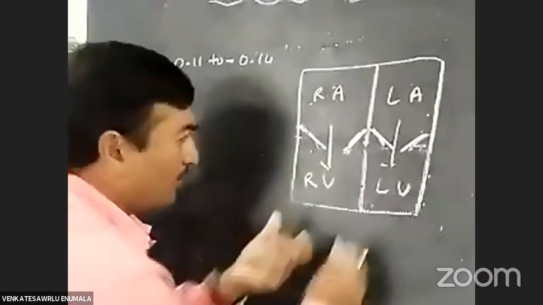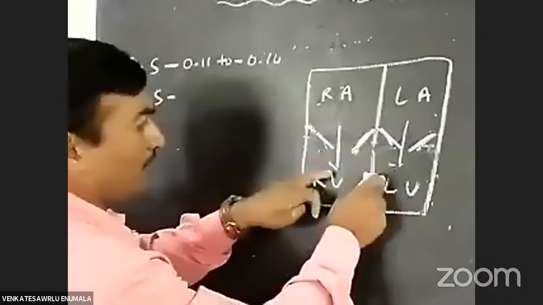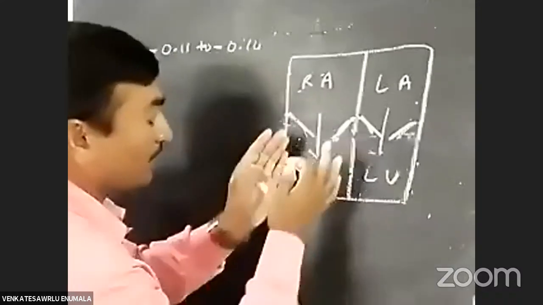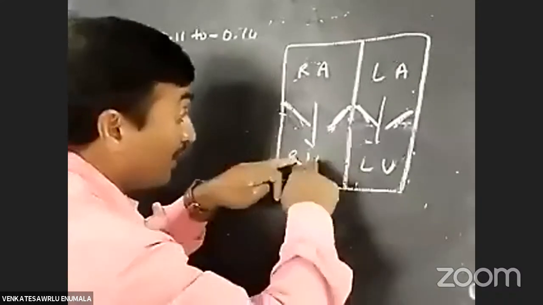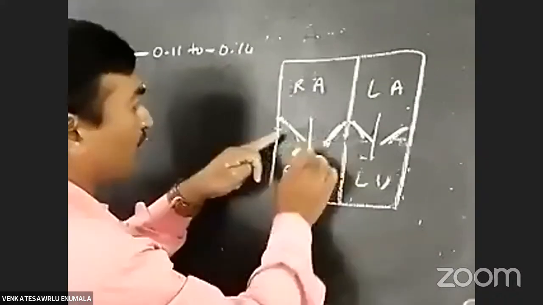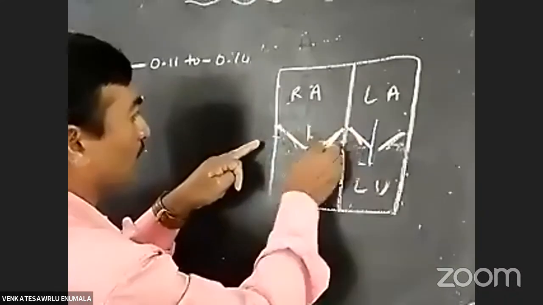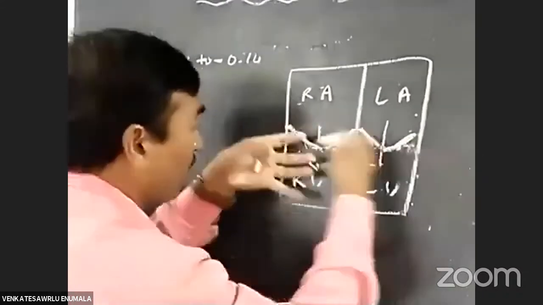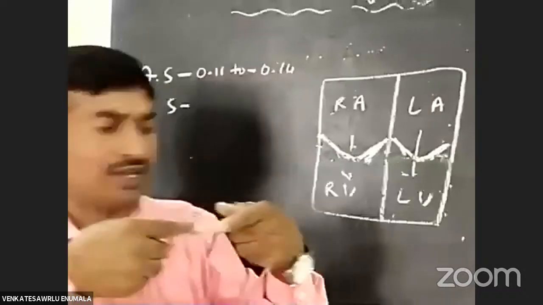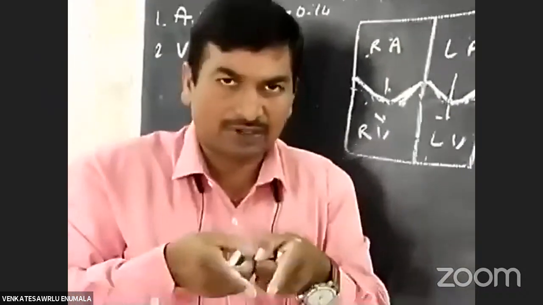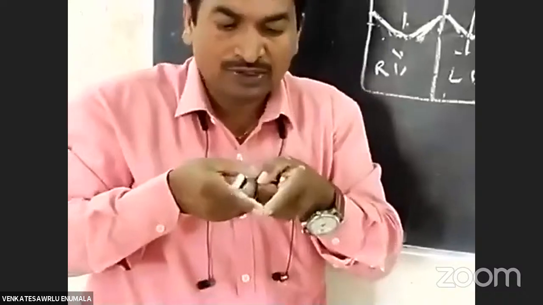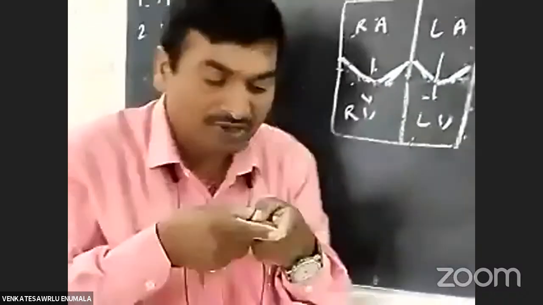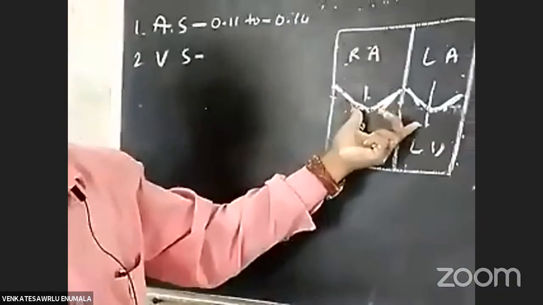When these parts contract, the volume decreases. When the volume decreases in the ventricular part, the pressure increases. Whenever pressure increases in the ventricles, the valves become closed. Whenever these valves become closed, they are combined. While combining, one sound arises that is known as the lub sound.